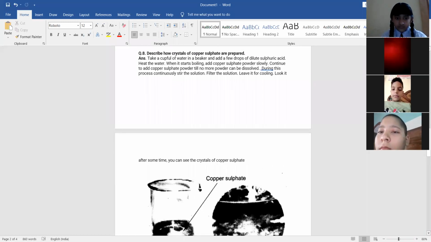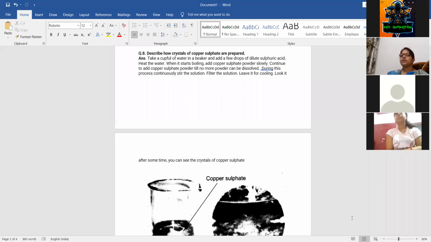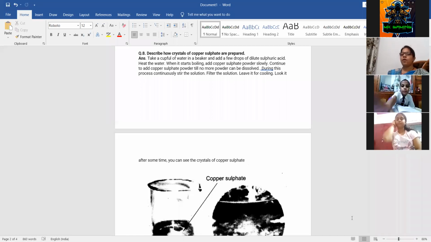Next question, question number 8. You have to describe how we are preparing the crystals of copper sulfate. We have also discussed this activity in our class. We need to take a cup full of water in a beaker. In that, we have to add a few drops of dilute sulfuric acid.